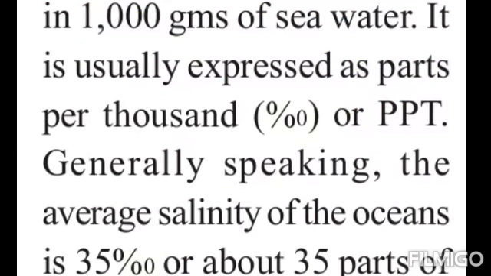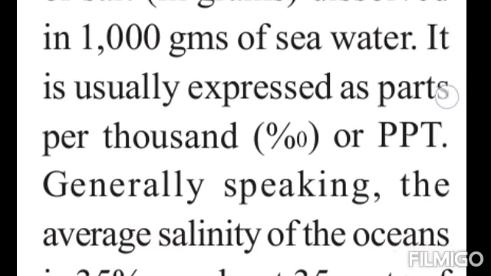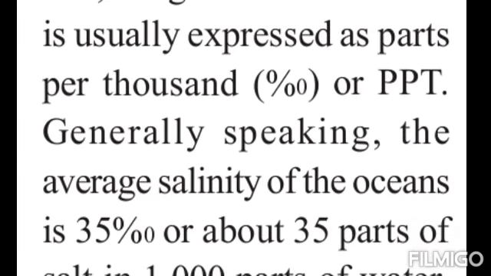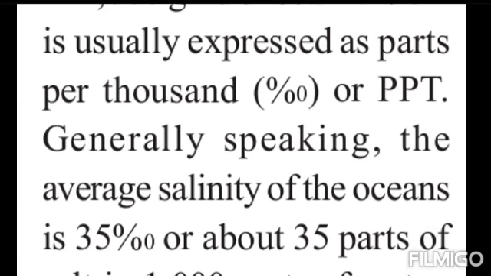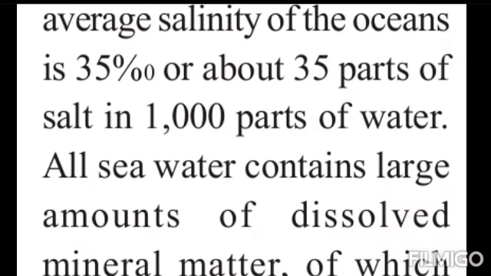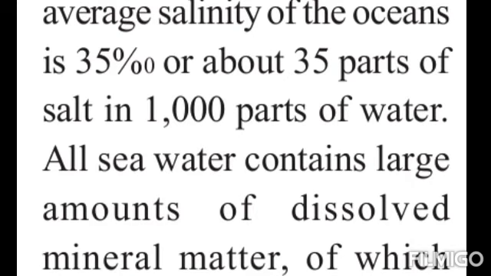Generally speaking, the average salinity of the ocean is 35 parts per thousand. So what is the average salinity of the ocean? It is 35 parts of salt in 1000 parts of water. We call it 35 parts per thousand.